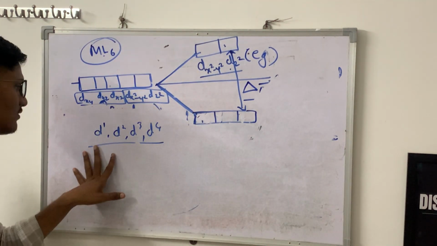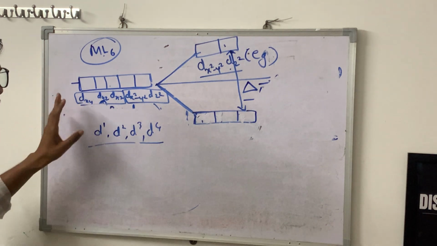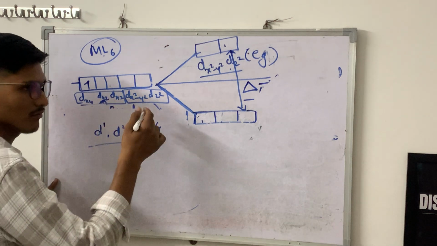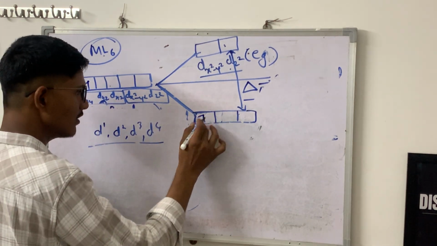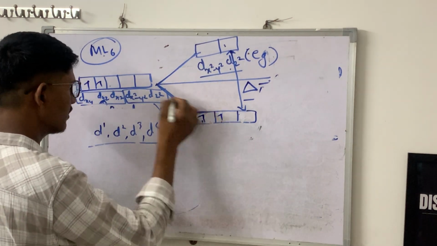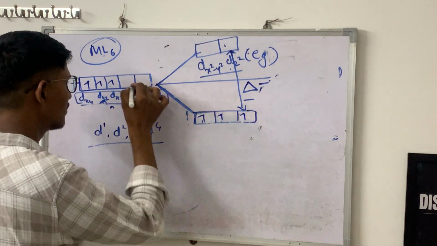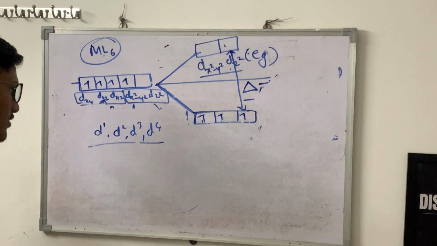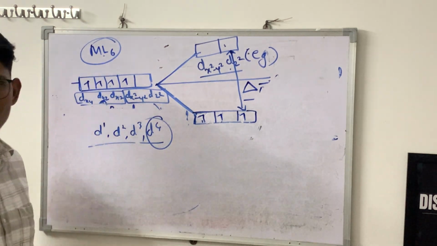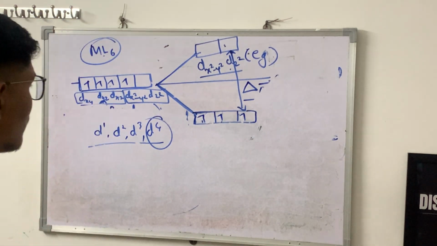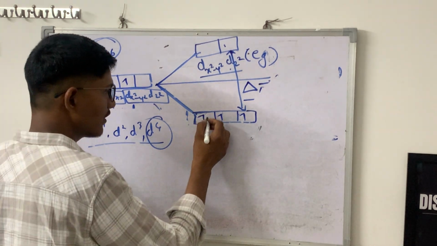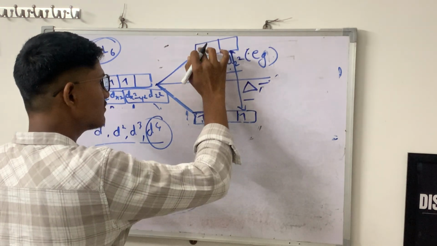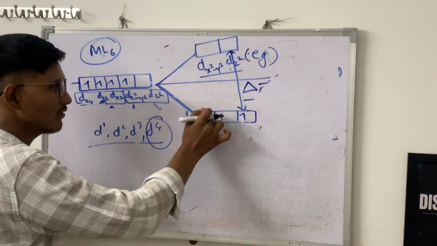So you can see here, if I take 1 electron, by the rules you can fill it here. Then 2 electrons here, 3 electrons here, and then 4 electrons. If I take the d4 configuration of a metal, then what happens? The 4th electron can take this position as well as this position, this or this.